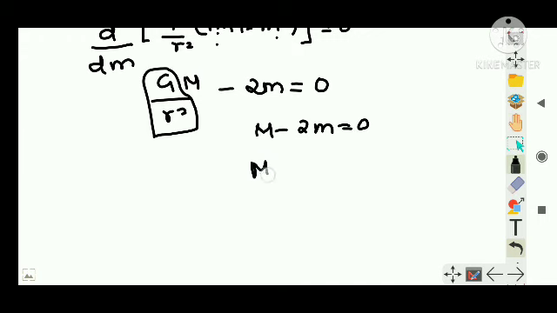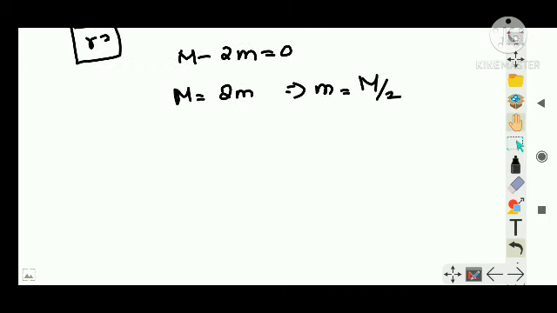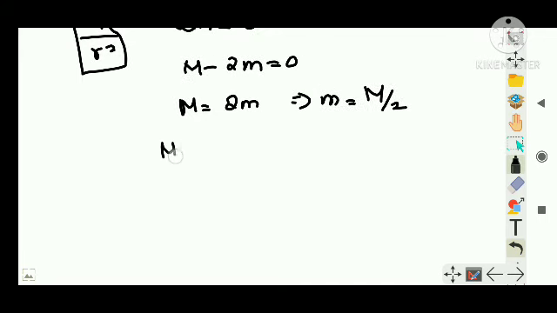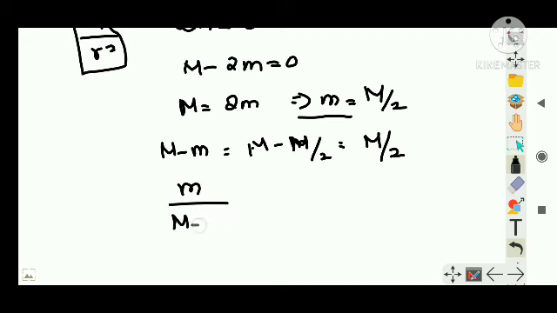So that can mean M is equal to 2m, or I can say small mass m is equal to capital M by 2. So if I write what is capital M minus small m, it will be capital M by 2. So it is m itself. So what is the ratio of small m by capital M minus small m? It is 1. Clear?